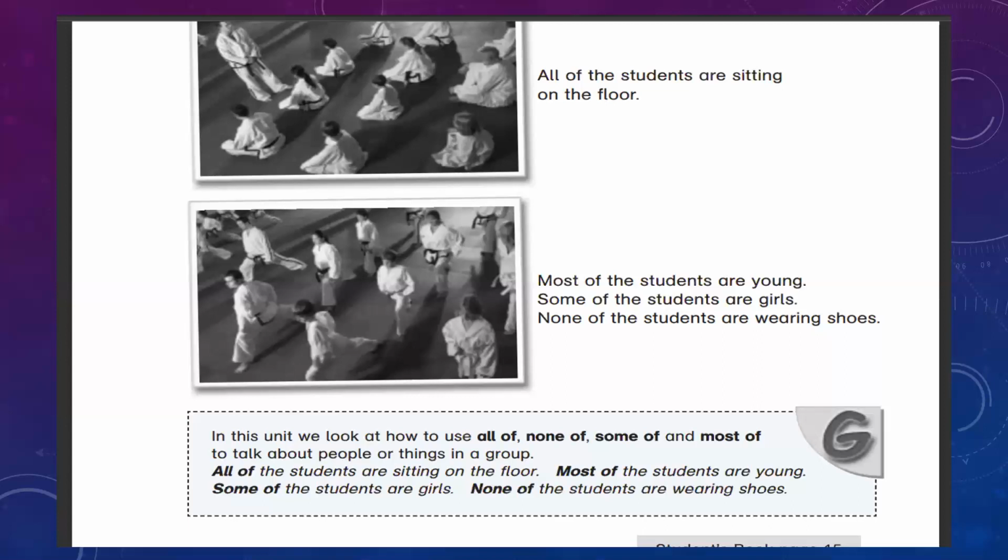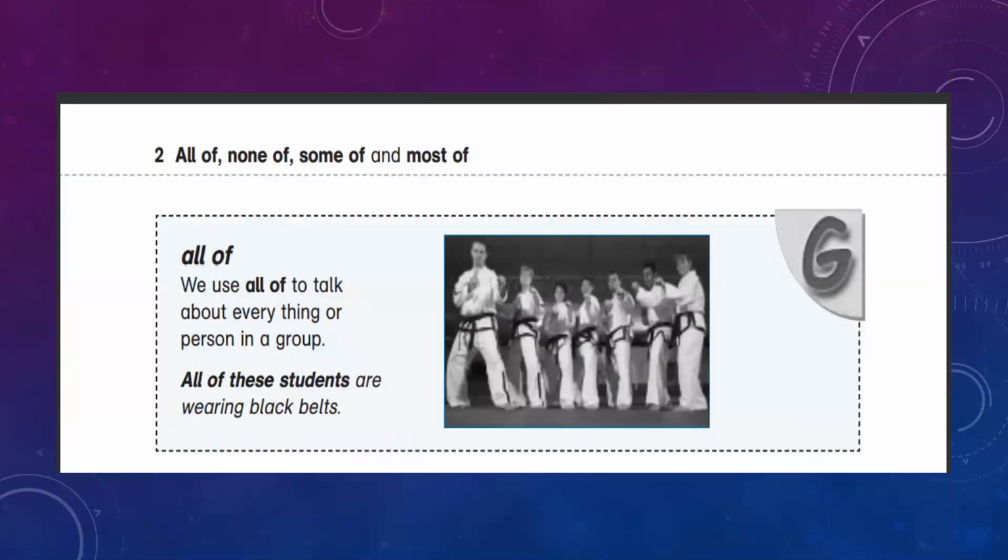Okay. Now come to the next page. Let's start. Where we use all of. Look at the picture. We use all of to talk about everything or every person in a group. All of these students are wearing black belts. Now you understand what is common in all the students? That they are wearing black belts.